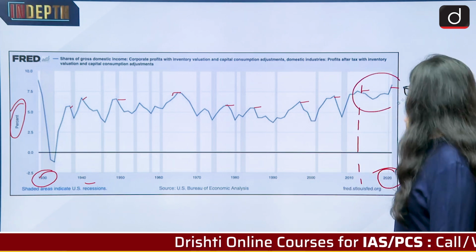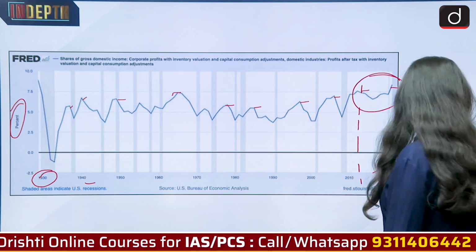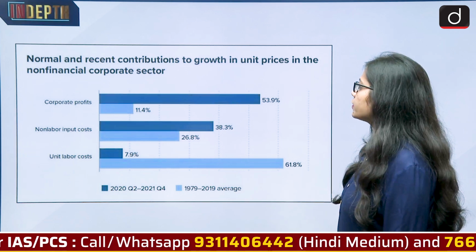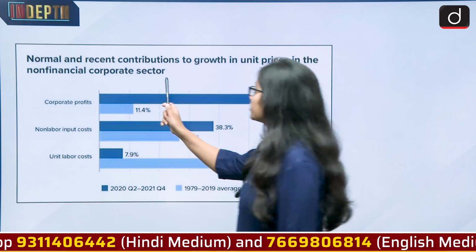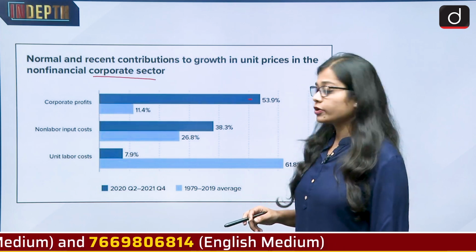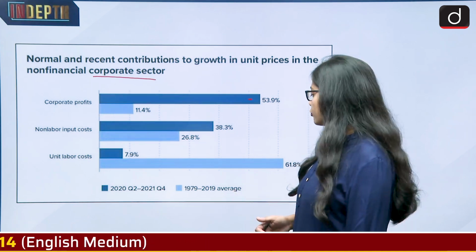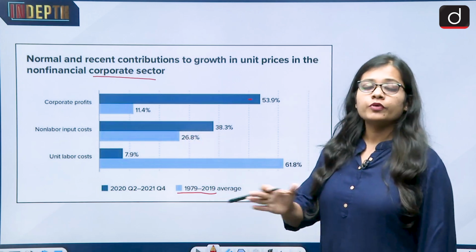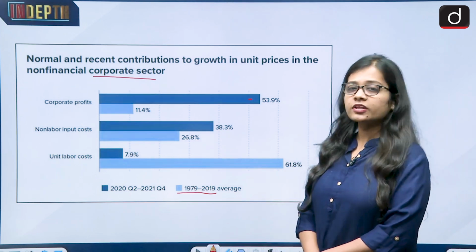So this is about the US market, that the corporates have made very high profits in the last 3 to 4 years. Then look at this chart also. This tells us about the normal and recent contributions to growth in unit prices in the non-financial corporate sector. The dark blue line is the year 2020-2021, and the light blue line is the average of the years from 1979 to 2019. It means the light blue line is talking about the previous few decades, and the dark blue line is talking about the recent period.